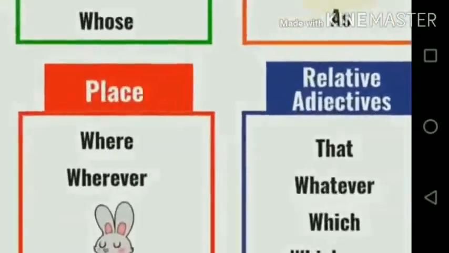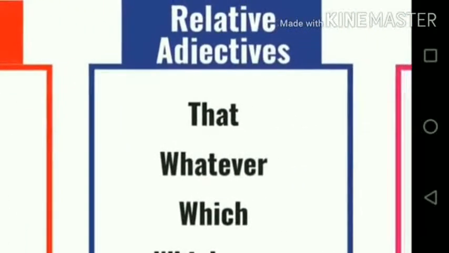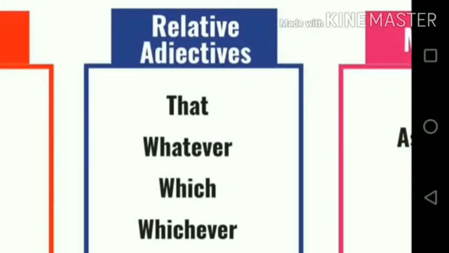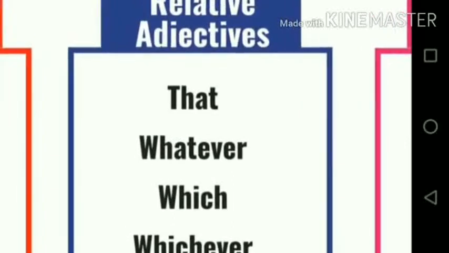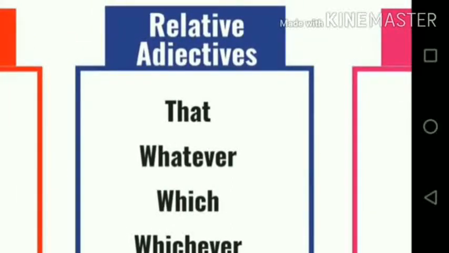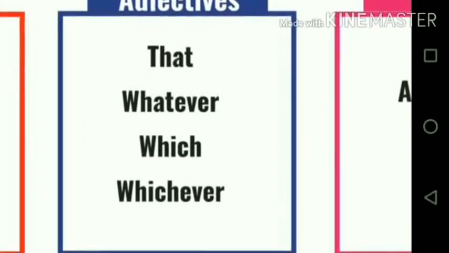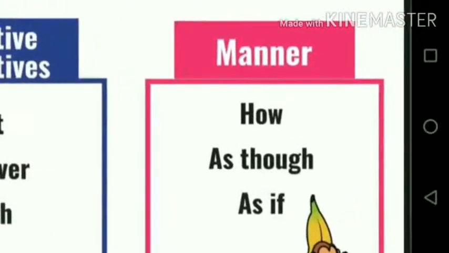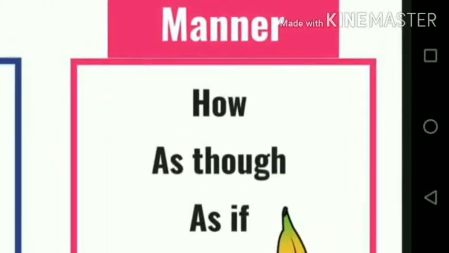And place type of subordinating conjunctions are where, wherever. And the relative adjective type of subordinating conjunctions are that, whatever, which, whichever. These are the relative adjective type of subordinating conjunctions. And manner type of subordinating conjunctions are how, as though, as if.